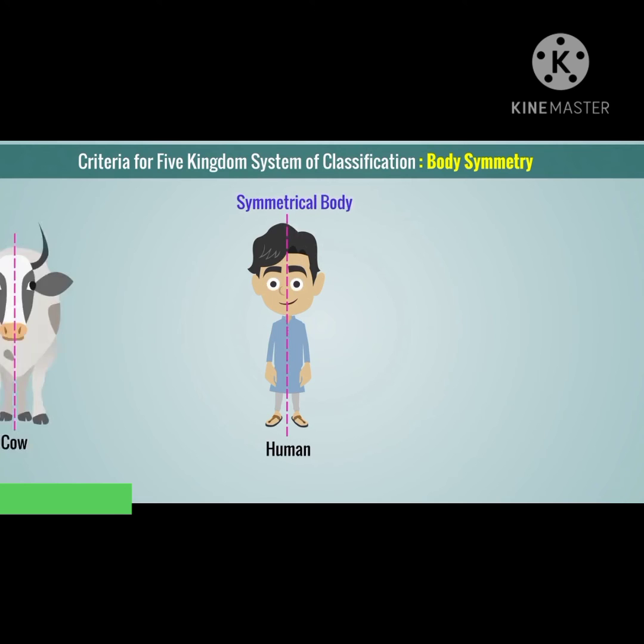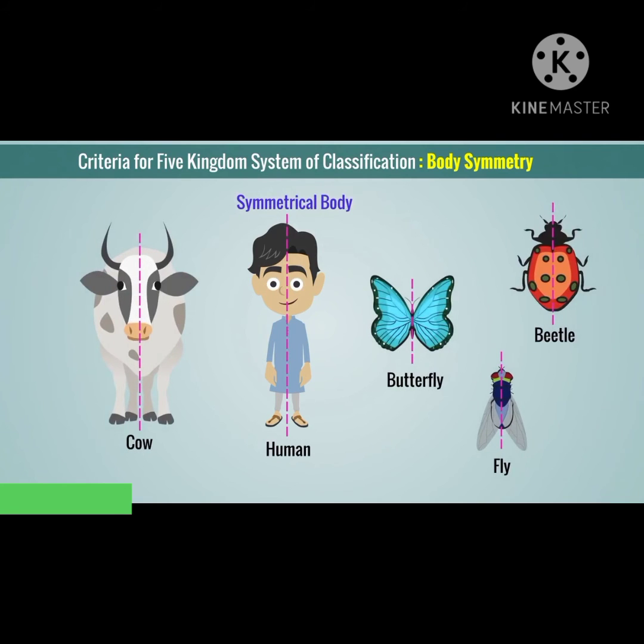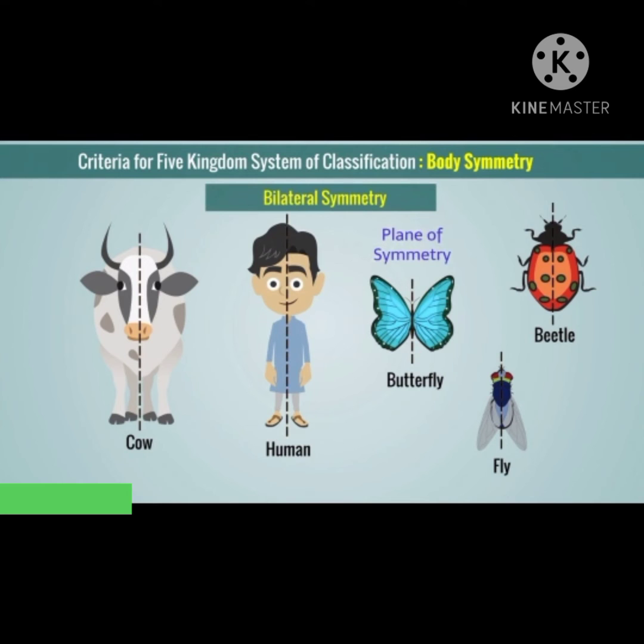Body symmetry. When an animal appears similar from both sides of an imaginary axis, then we say that it has a symmetrical body. For example, in humans, cows and similar animals, there is one plane of symmetry. Such animals are said to have bilateral symmetry.